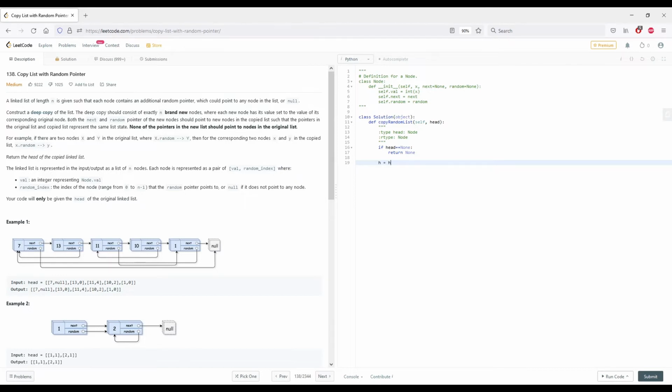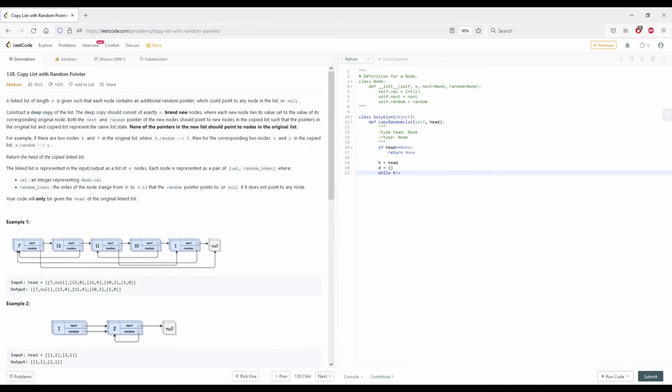I also have my dictionary here, and this is going to map the original copy to the deep copy.